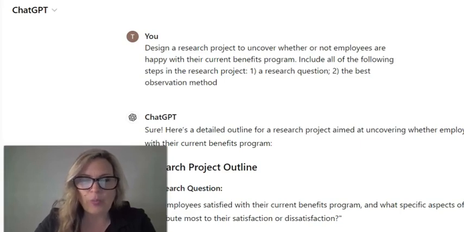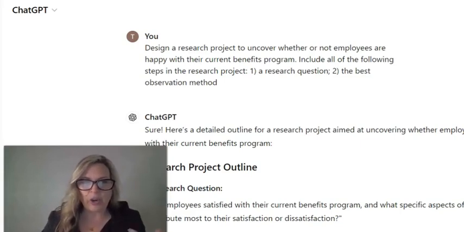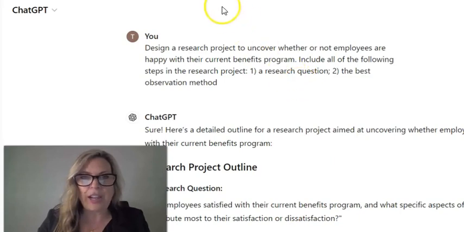And so thinking about doing this incrementally, I wanted to come up with the research question and then the best observation method. And then incrementally, we'll continue to prompt ChatGPT as I work through my project on some more specific aspects. But just from that one very basic prompt, it actually worked a little bit ahead and put more information than I even asked into its results.